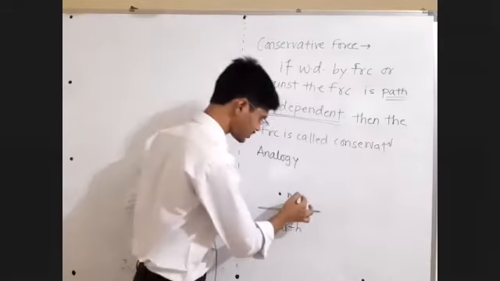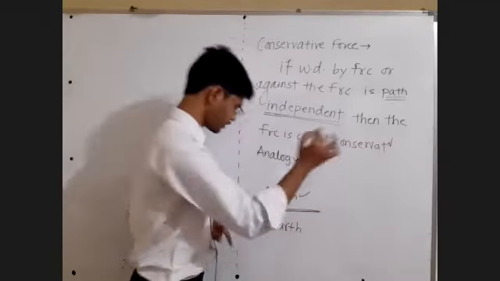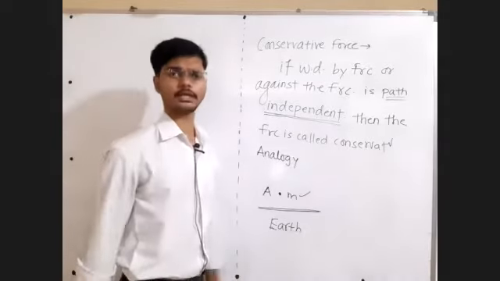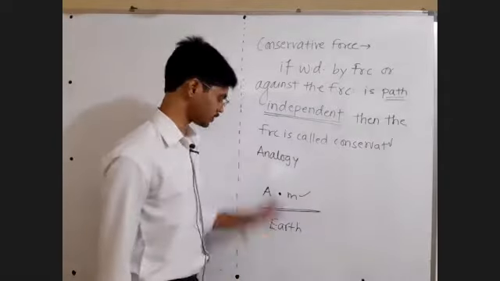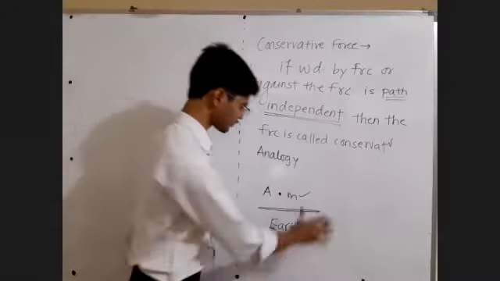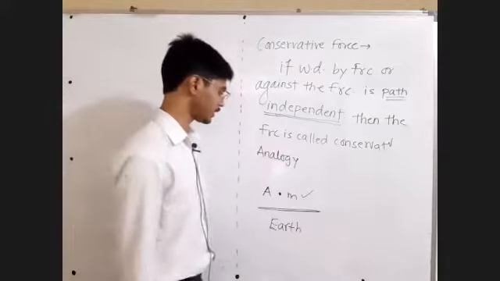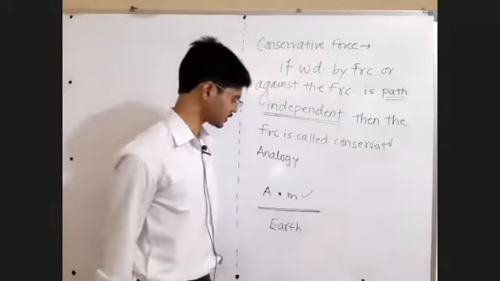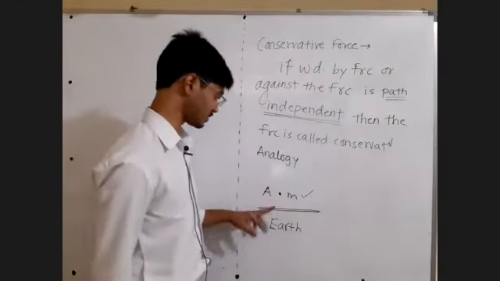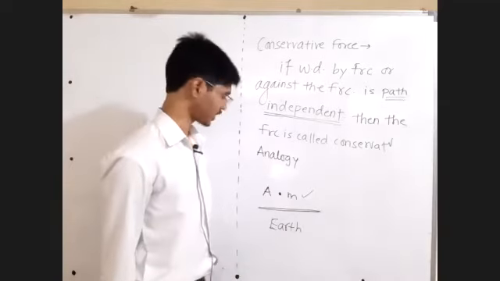So this mass will have some gravitational potential energy because of relative positions. We will deal with potential energy in the next chapter. Electrostatic potential energy is the same concept, similar to gravitational potential energy.